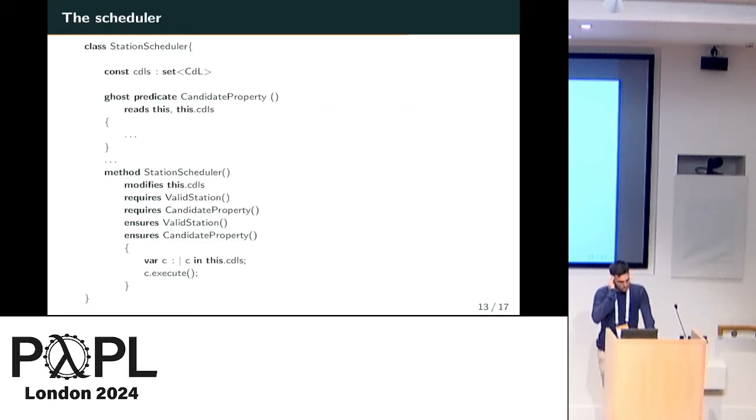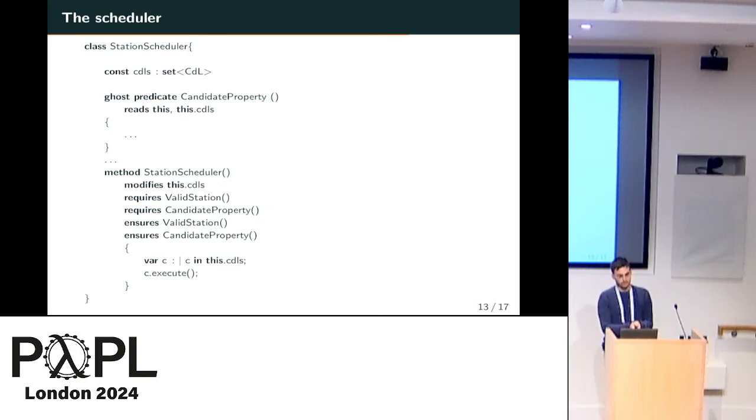And to do that, we need an additional ingredient. We basically have to model the scheduler in Dafny as well. So we define a new class with a set of objects, and then we define a candidate property. And the scheduler will be a method that just picks an object and fires a transition. And what we want to prove is that if the property holds on entry, then after one transition, the property is still true. So each transition preserves the invariant, similar to, I guess, the previous talk.